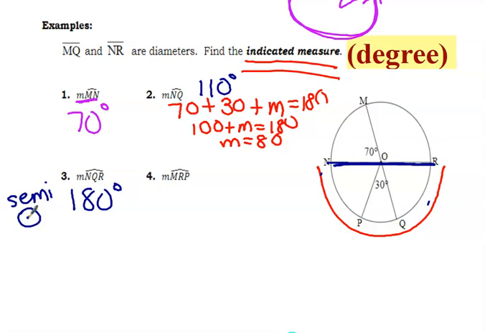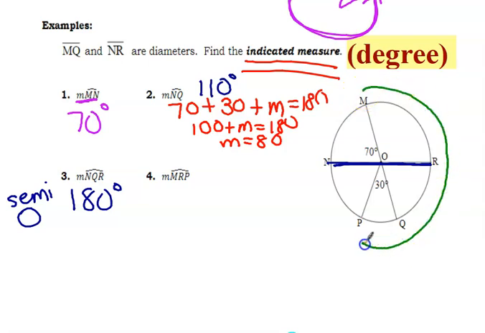Okay, all right, so let's do MRQ or MRP. MRP, so MR to P. There we go. All right, well, let's think about this. If MQ is the diameter, therefore this whole thing is 180 degrees, and therefore this whole thing is 180 degrees. So the arc is the same as the angle inside if it goes through the center. Okay, center, center.